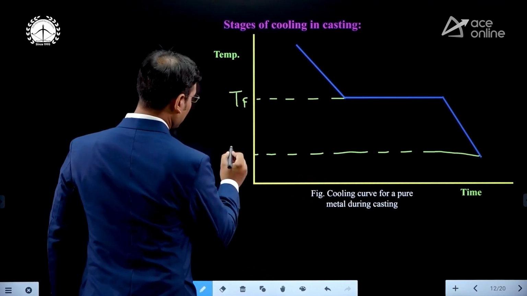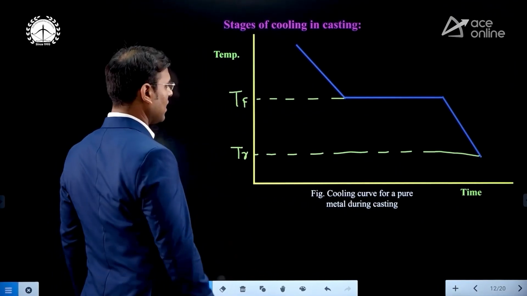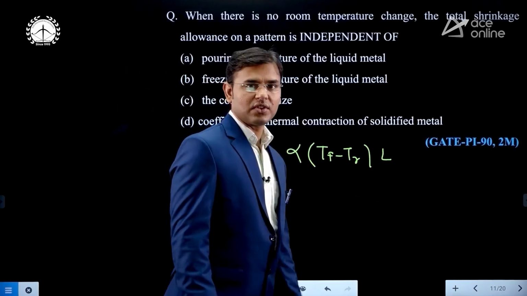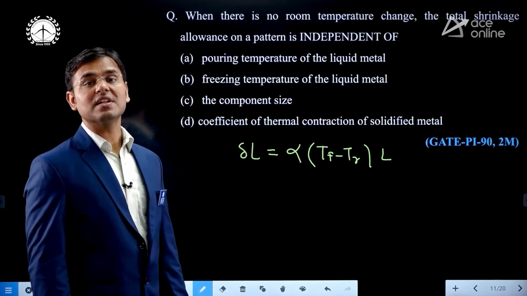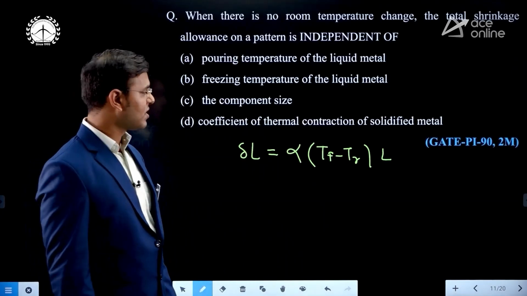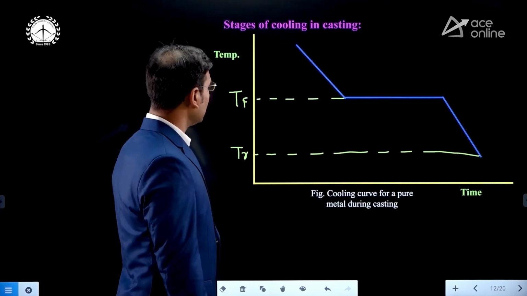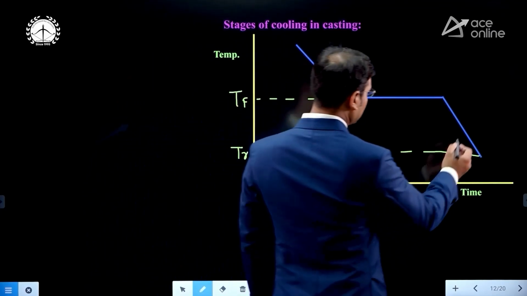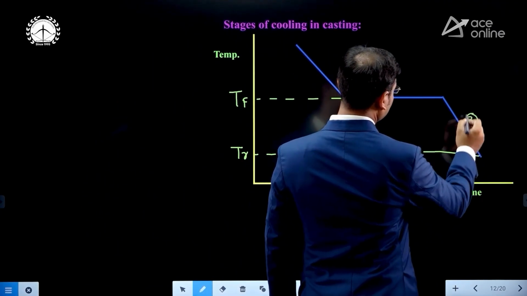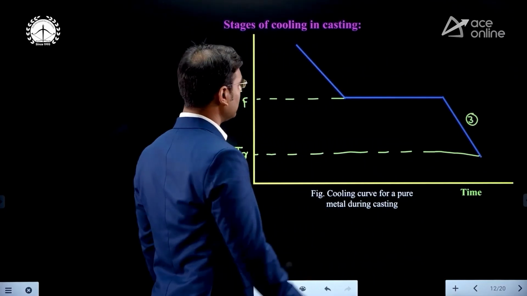Yes, you can see that this is the TR, room temperature, and here the capital L is given. Capital L is what? Original length of component. Now you can see that the solid shrinkage is the stage 3. Stage 3 from where?